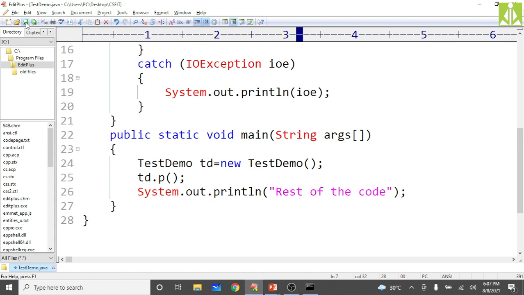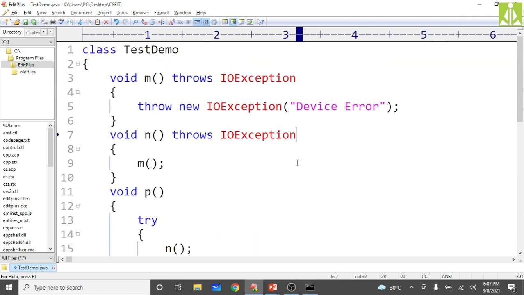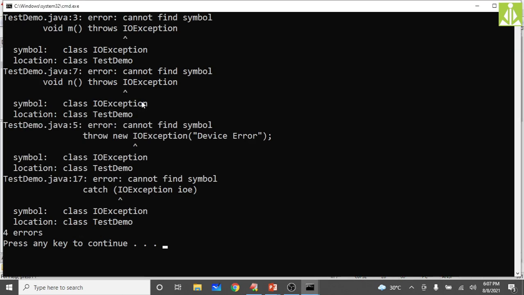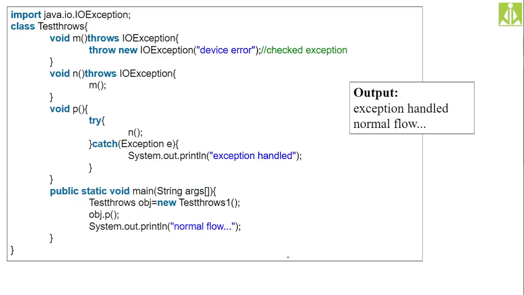Hopefully you understood this one. So this is how, using the throws keyword, we propagate checked exceptions. So always, whenever a method is throwing a checked exception, it is saying throws IOException. Why is this giving this error?